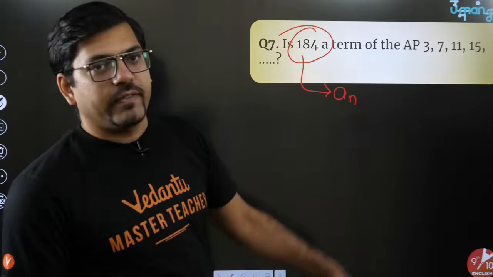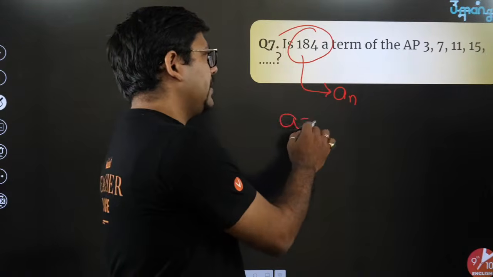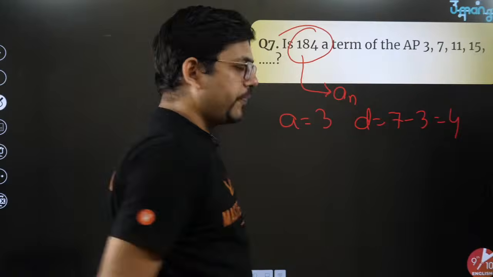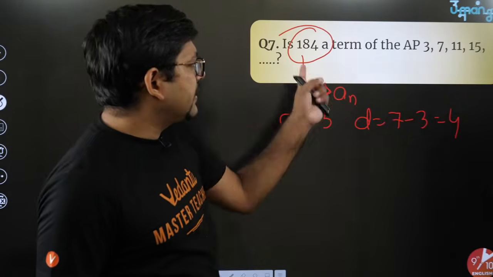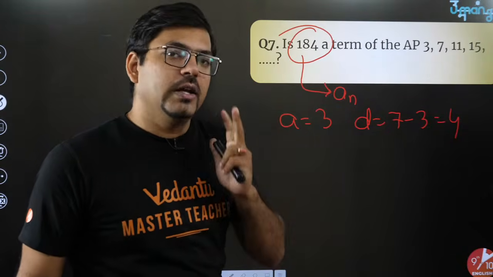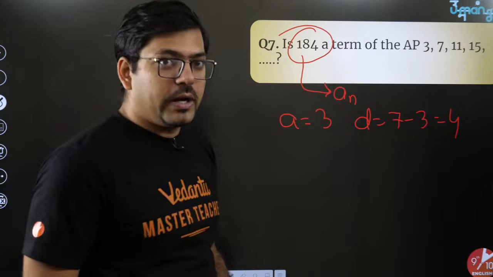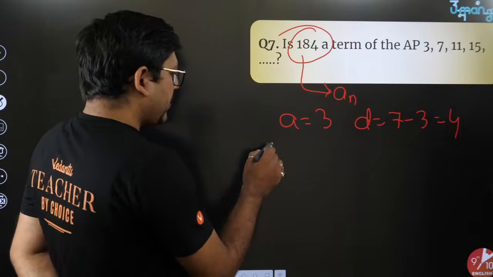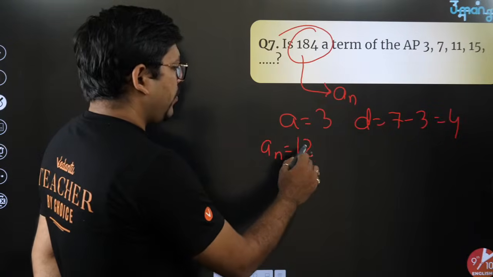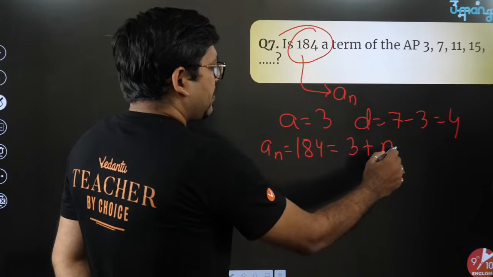The AP is already given: the first term is 3, common difference 7 minus 3. So A is 3, constant difference D is 7 minus 3, and hence you get 4. Now you have to find whether this is a term or not. First of all we'll assume yes, it is a term, and that it is the last term, the nth term. Now let me show you what will happen. If you put the value an, you'll write the formula a plus (n minus 1) into d. So an is 184, and a is 3 plus (n minus 1) into d.